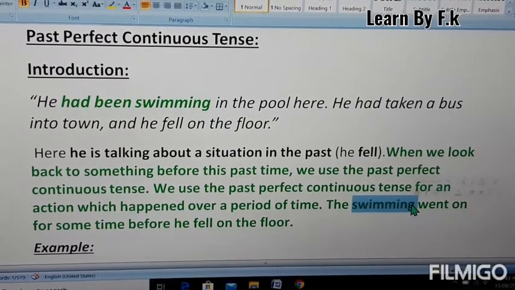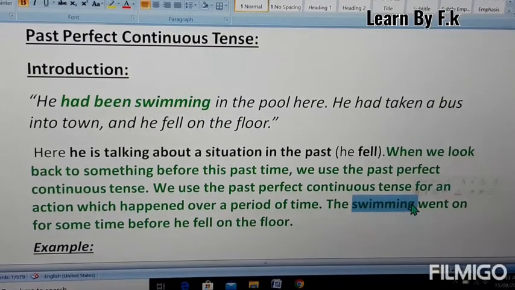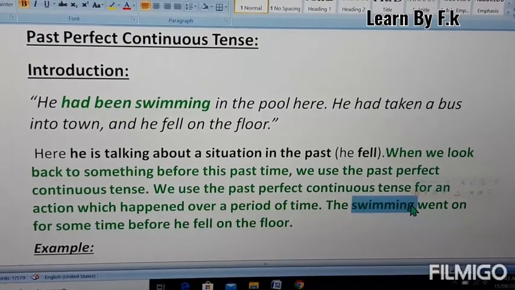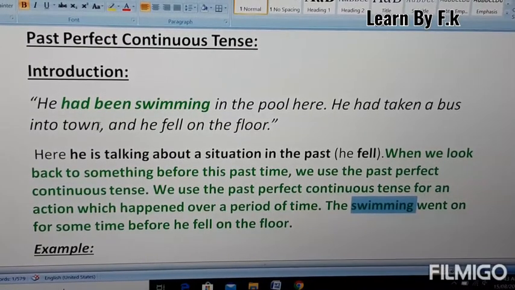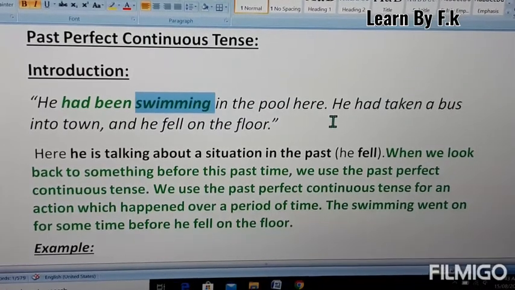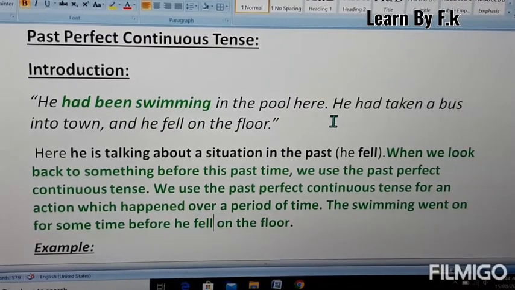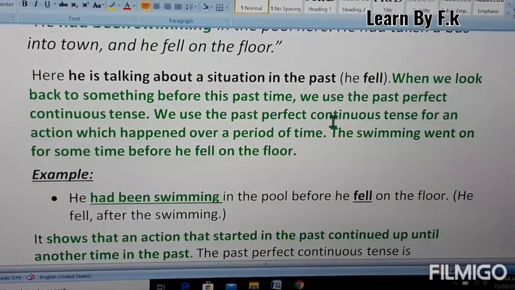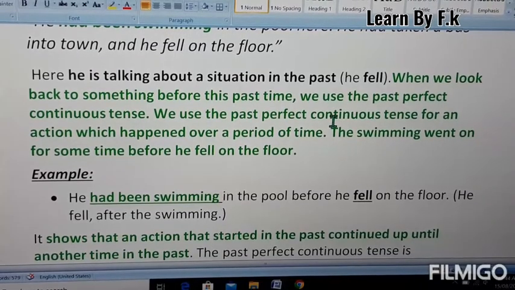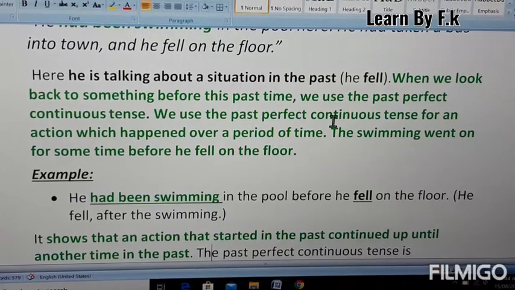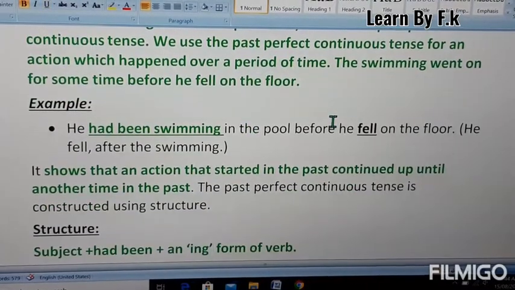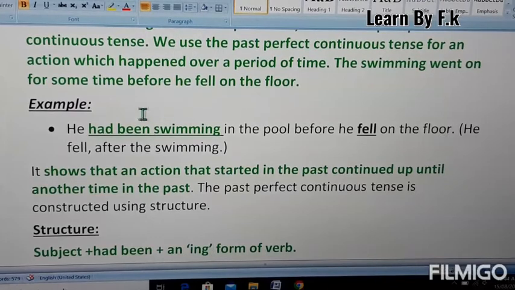It's also in the past tense, but the first activity is that he had been swimming, which continued for a certain period of time. Now we can understand more in other examples. He had been swimming in the pool before he fell on the floor. He fell after the swimming. This is very clearly written here: the first activity is swimming and the second one is that he fell.